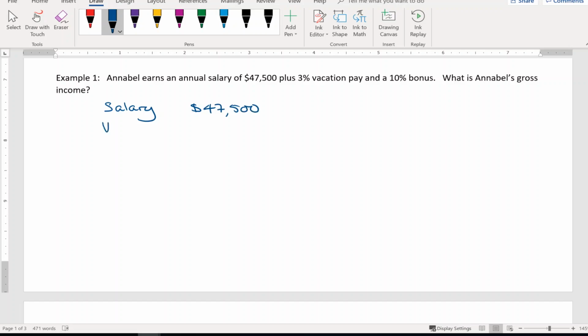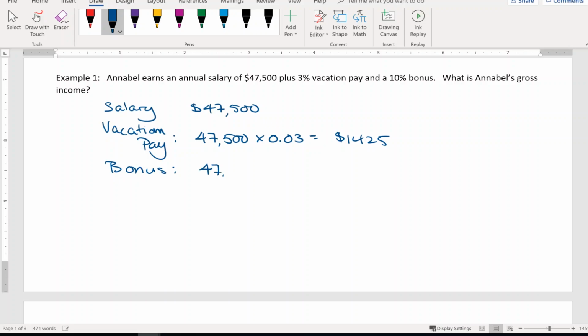Now, she gets vacation pay of 3% of that amount, so 47,500 times 3% is $1,425, plus she gets a bonus of 10%, so that's 47,500 times 10%, equal to 4,750.